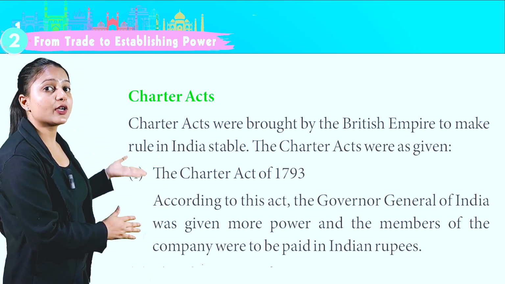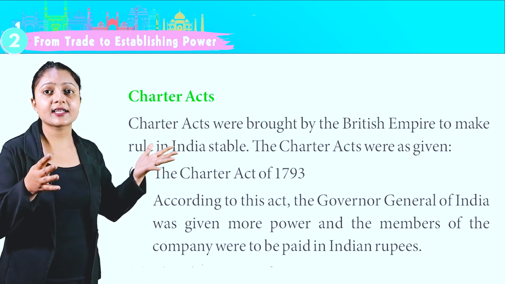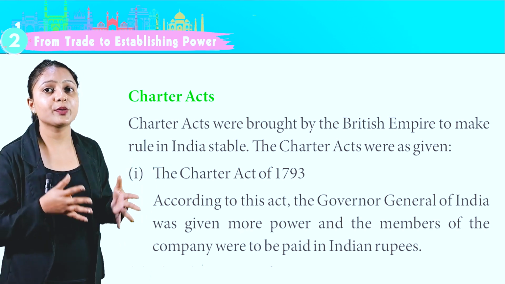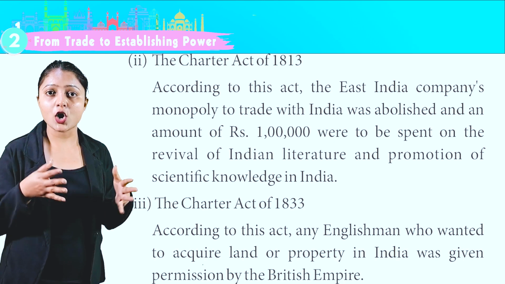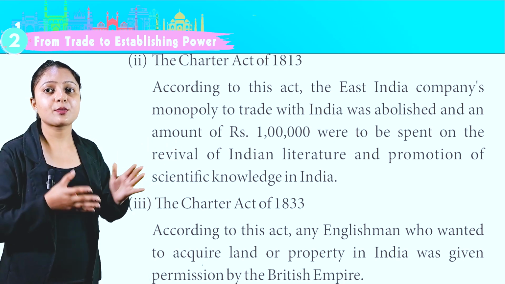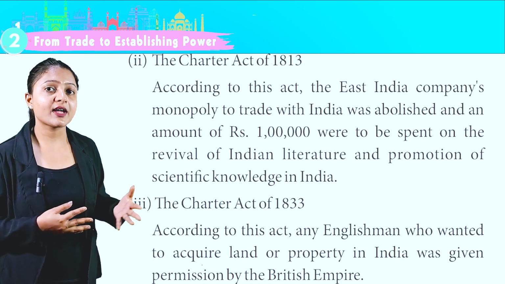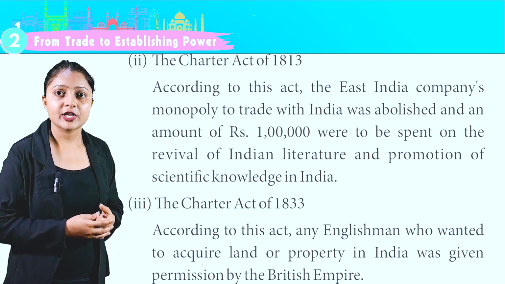The Charter Acts were given. First, the Charter Act of 1793. According to this act, the Governor General of India was given more power and the members of the company were to be paid in Indian rupees. Second, the Charter Act of 1813. According to this act, the East India Company's monopoly to trade with India was abolished and the amount of 1 lakh rupees was to be spent on the revival of Indian literature and promotion of scientific knowledge in India.